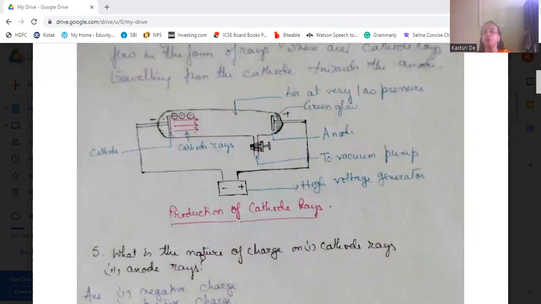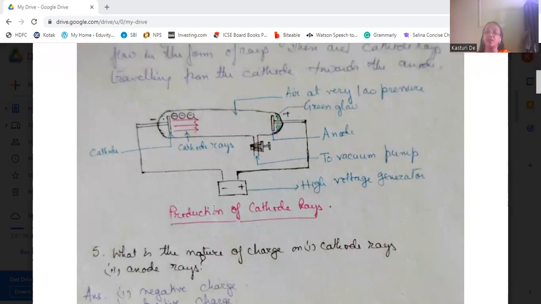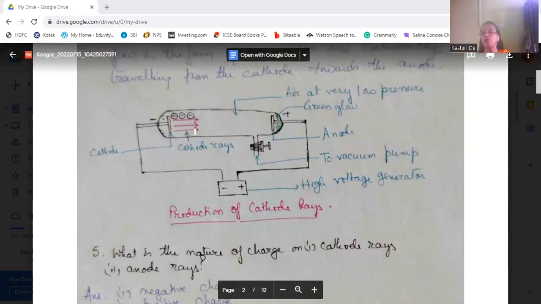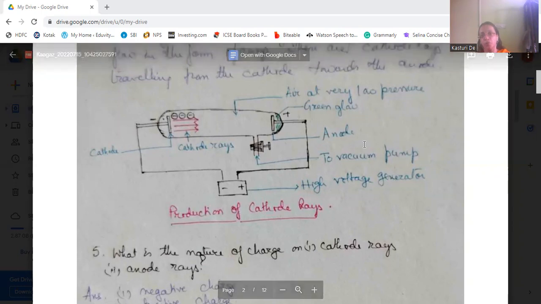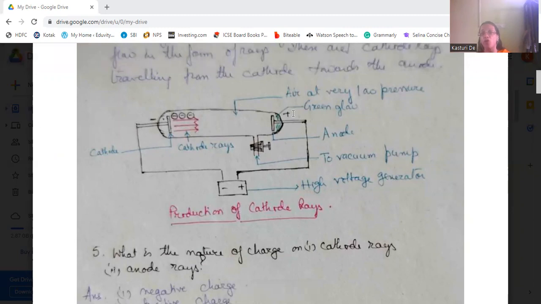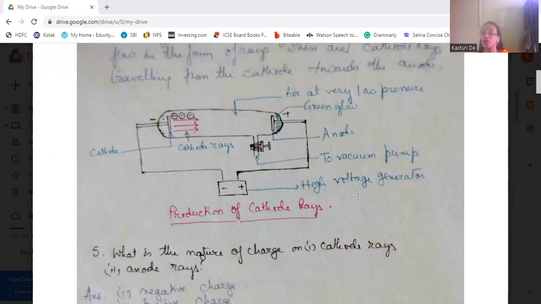This is the vacuum tube, in which there is a very low pressure, and these are the two electrodes, cathode and anode, which are connected by an electric charge conducting a very high voltage. When this very high voltage is passed through, the cathode will emit certain rays which will move from the cathode to the anode, and this will form a greenish glow on the side of the anode. So this is the diagram which shows the production of cathode rays.